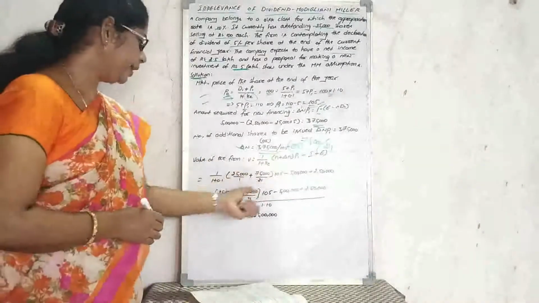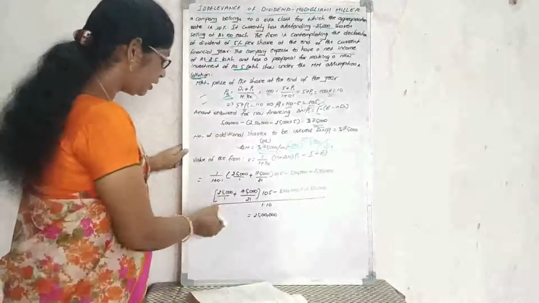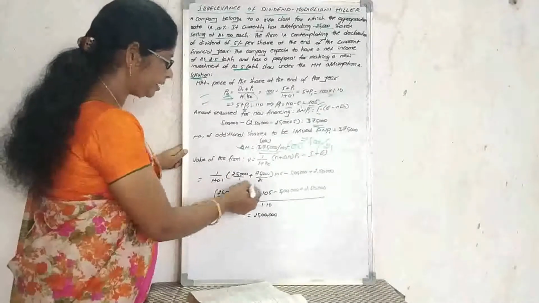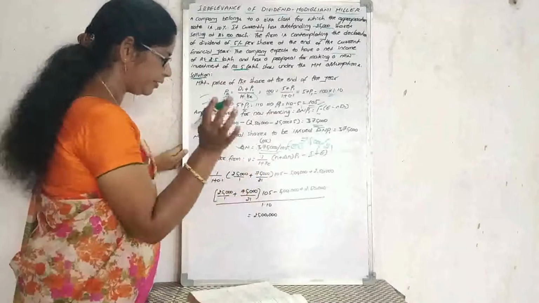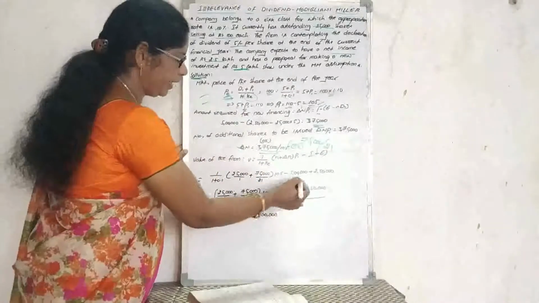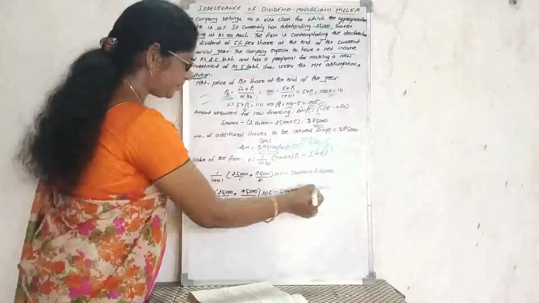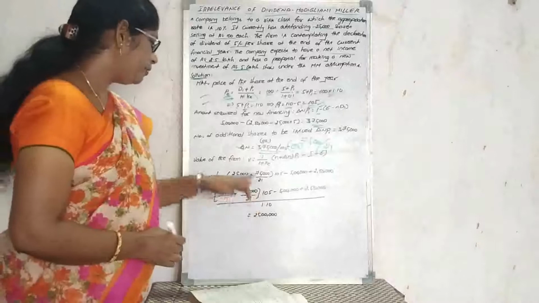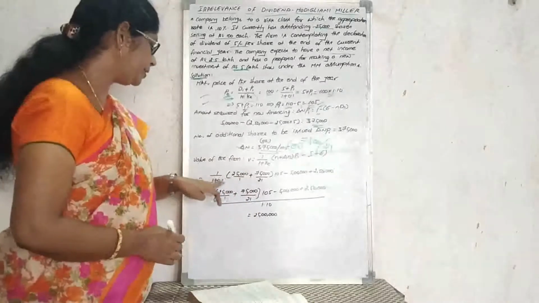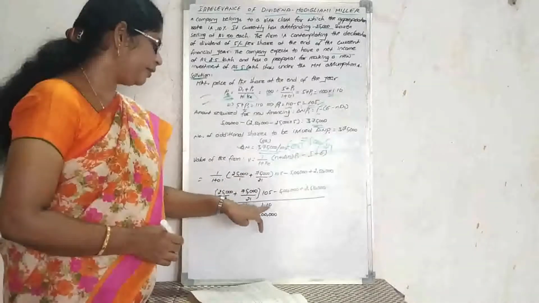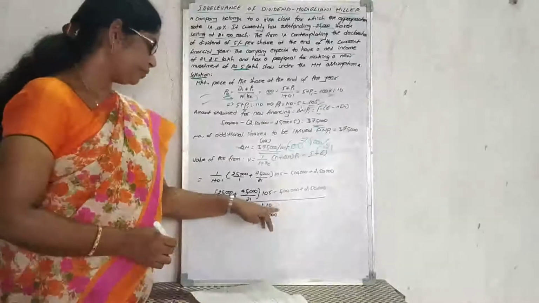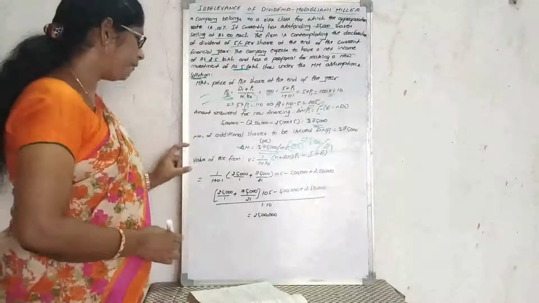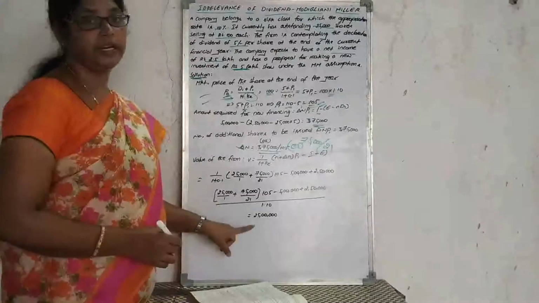So we write it as 25,000 plus 75,000 divided by 21 into 105, minus 5 lakhs plus 2,50,000 rupees, divided by 1 plus 0.1, which is 1.10. The total value will be 25 lakhs, so the value of the firm equals 25 lakhs.